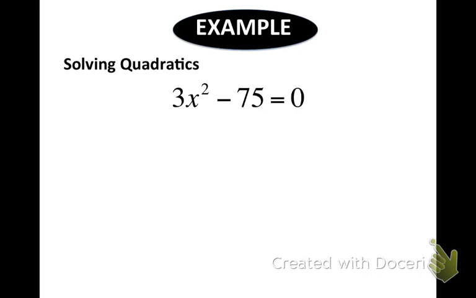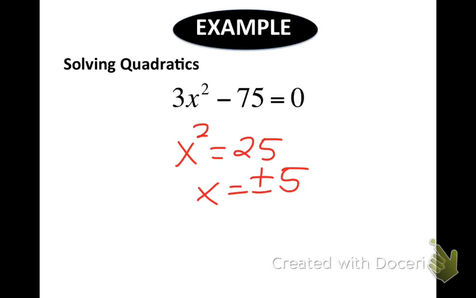Yes, that is correct. Yes, plus minus, and then you got it. Good. Solve it by using square roots. Don't factor it. Yes, is it plus minus 5? Good. So adding your 75 and dividing out your 3 leaves you with x squared equals 25. Good. Plus or minus 5.